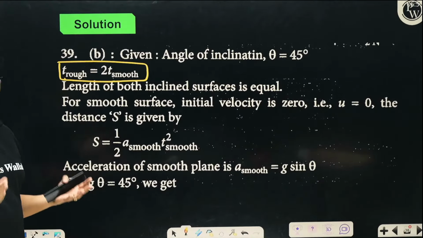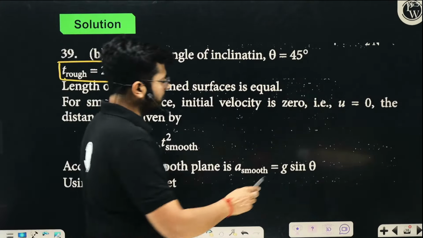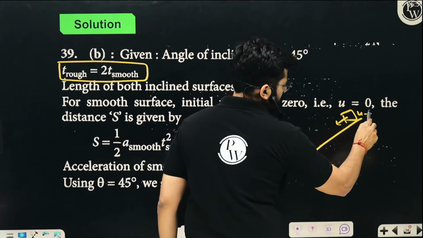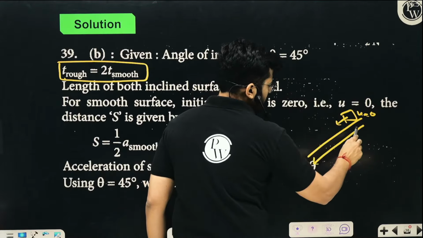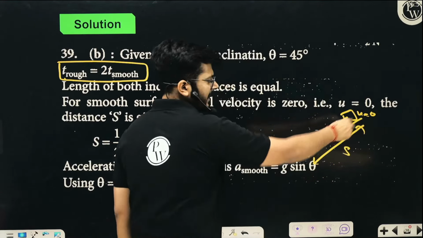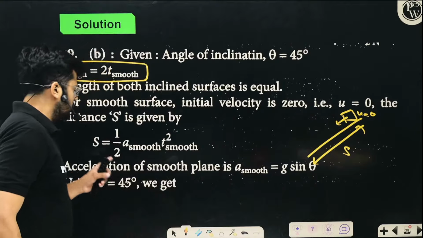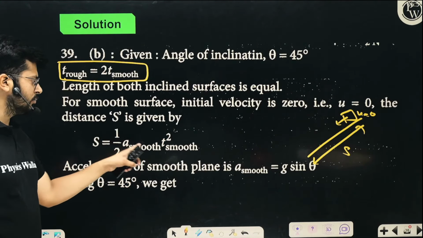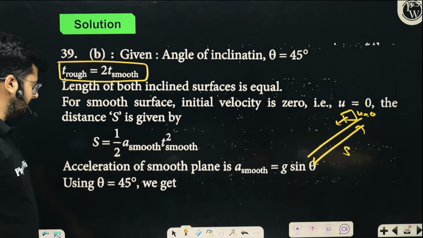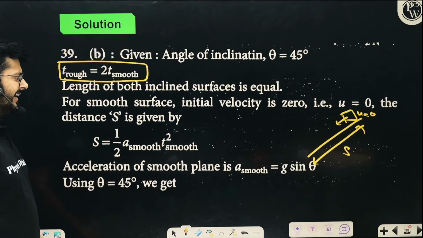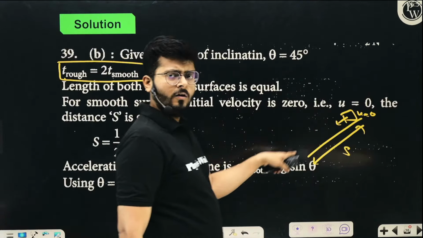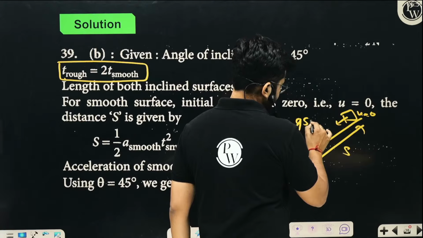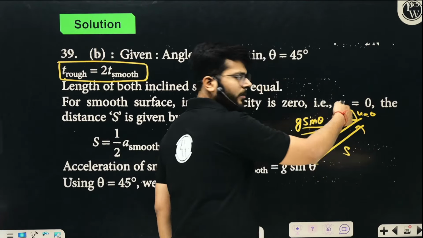Now, let's say that body is simply sliding down on this surface with the initial velocity 0. What is the total distance it is going to travel? It is the length of the surface, which is s, let us say. So s is half a t square. Acceleration on a smooth surface is a smooth. Time is also t smooth square, right? Theta is 45 degrees, right? Okay, so what will be the acceleration over here on the smooth surface? It is not g, it is g sine theta, right? The acceleration is going to be g sine theta.